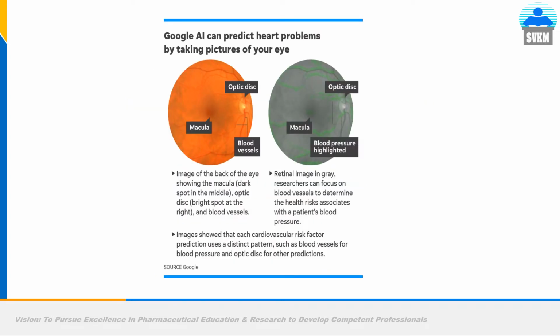One such AI platform was designed by Google a few years back, and just by taking your retina images, it can foretell the disease a person is suffering from, or diseases he or she may get in due course of time, just by scanning the retina through a high powered lens and then analyzing those images.